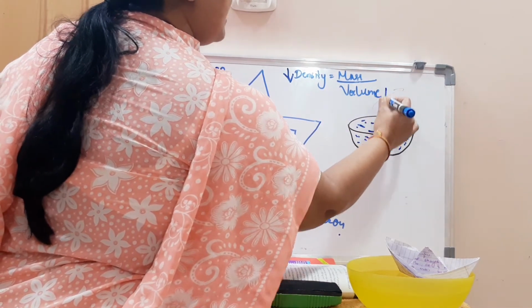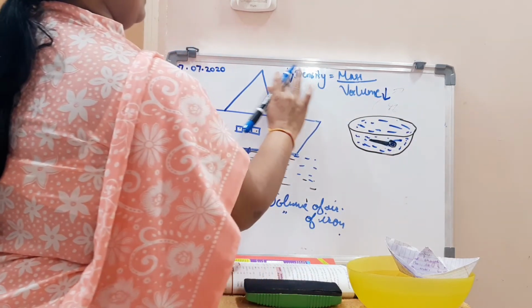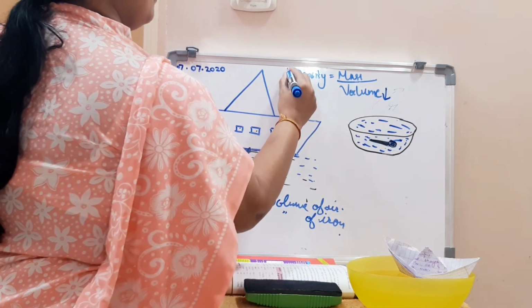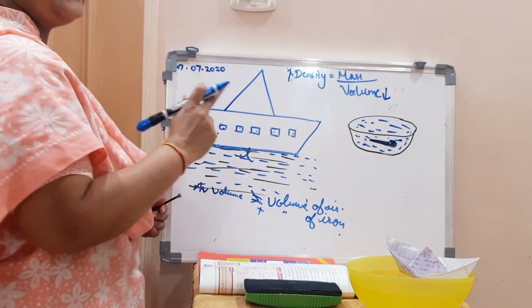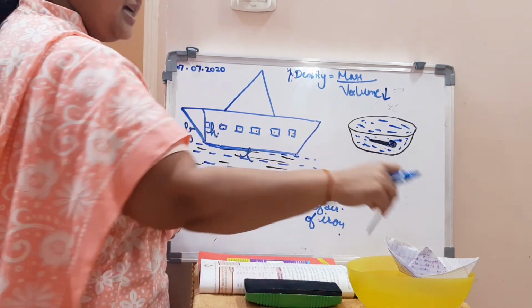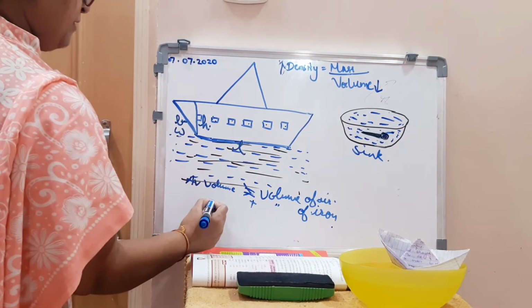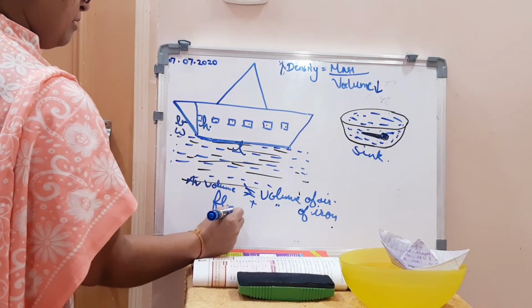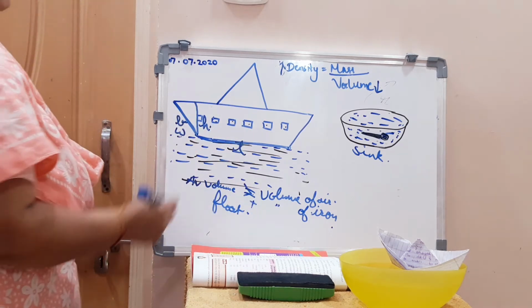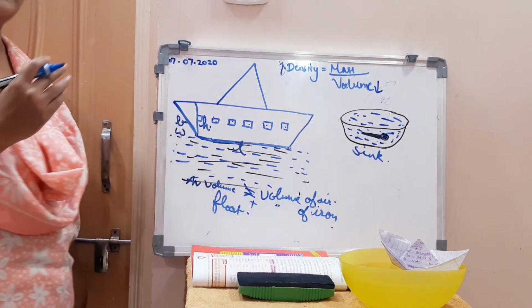Here the volume is less with the nail and the density is more. And as the density is more, it will sink. It will sink in water, and the boat will float over water. So this is the application of density.